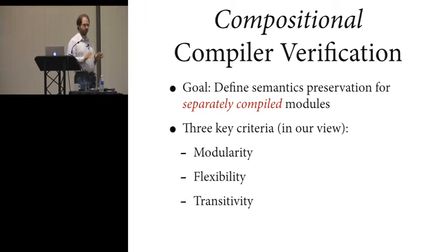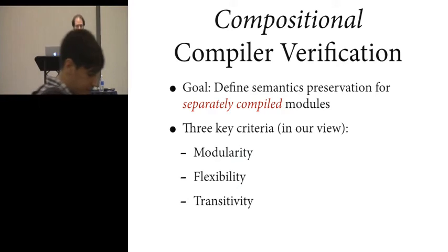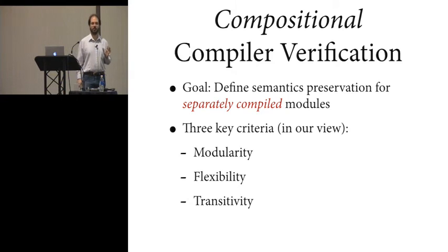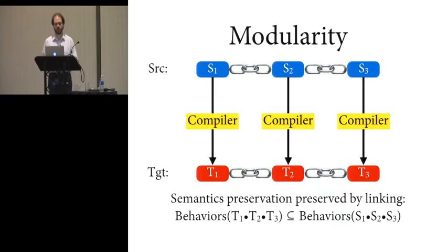And different people have different takes on this. If you ask Amal, for example, you'll get a somewhat different story. But from our view, the three key criteria for a notion of semantics preservation are what we call modularity, flexibility, and transitivity. So let me try to explain what that means. So modularity is this basic criterion which says that your notion of semantics preservation should be definable at the level of individual separately compiled modules and preserved under linking.